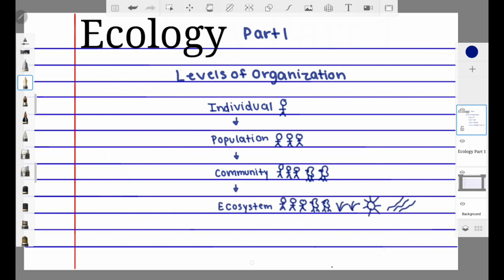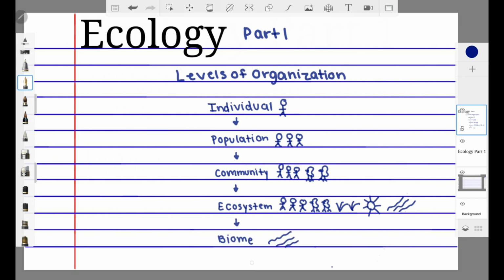From there, you get an ecosystem. Ecosystem is all of your non-living and living organisms. So this is your humans, your birds, your plants, your sunlight, your water, your rocks, and any other non-living things.